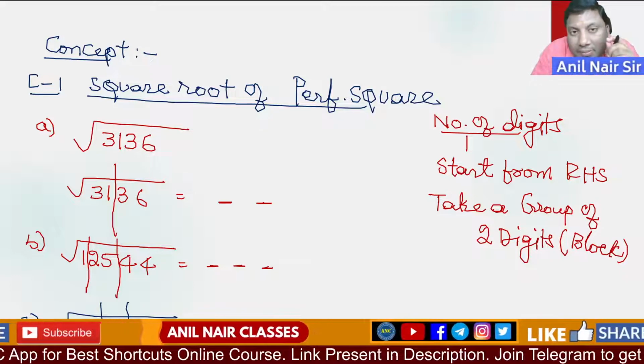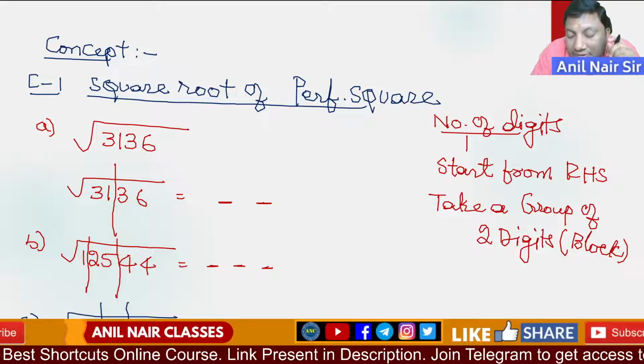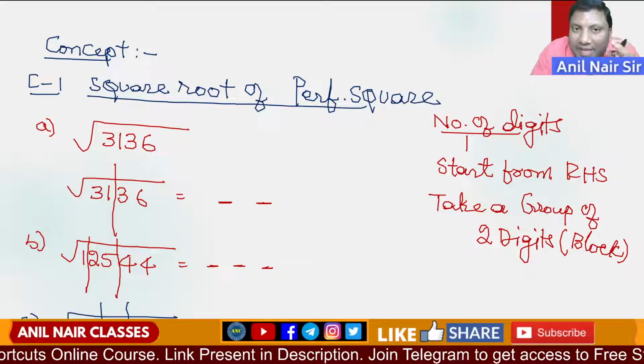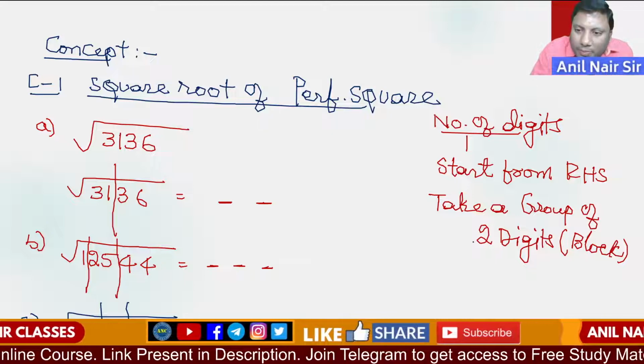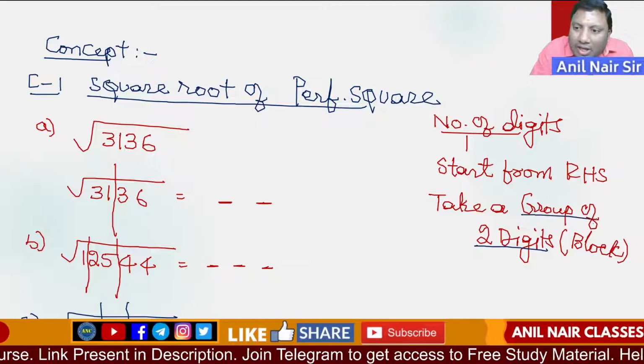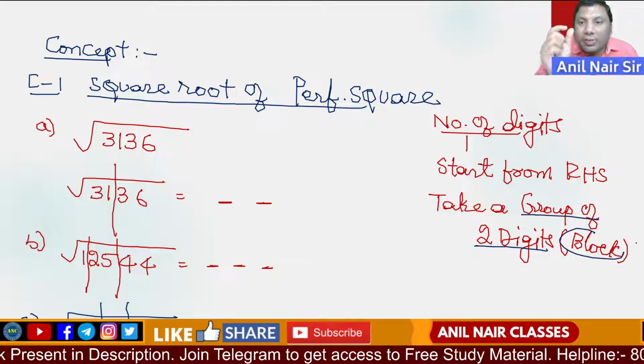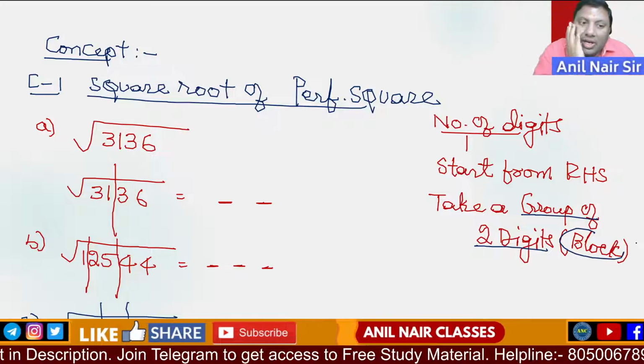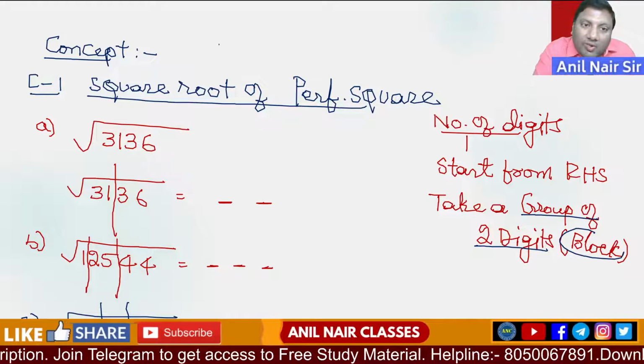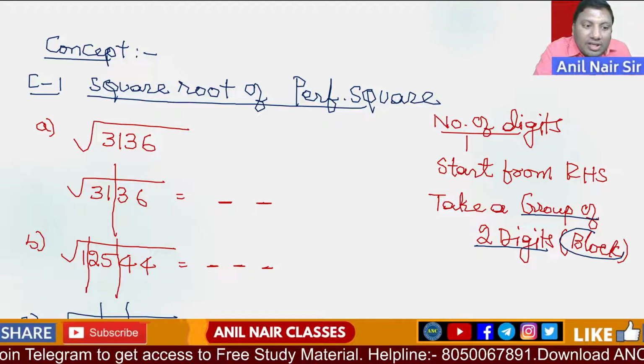How to find the number of digits in the answer? Start from the right hand side. Take a group of 2 digits. I will call it a block. Suppose if there is a single digit, prefix it with 0. Square root of 3136. What is the other logic that we discussed right now?